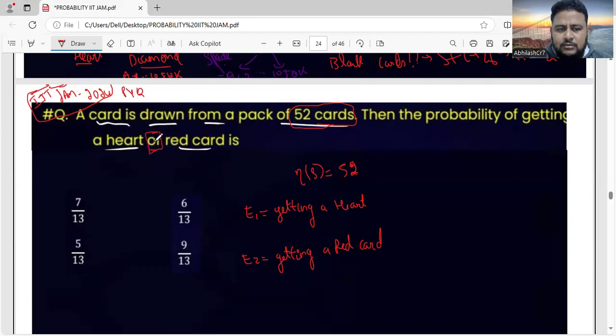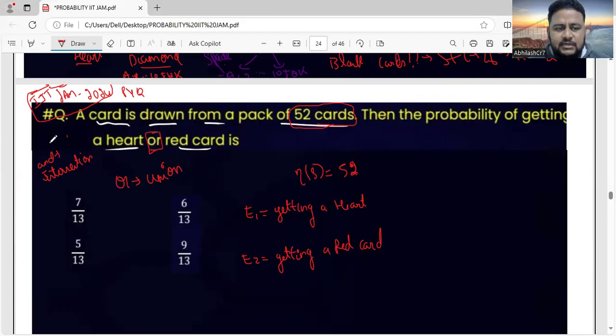They are telling us or. I told you when they say or, it is union. In the previous class itself, I told you, if they say and, it is intersection. You have to be very careful. The probability of getting a heart and a red card: if they say and, at that time it will be intersection.